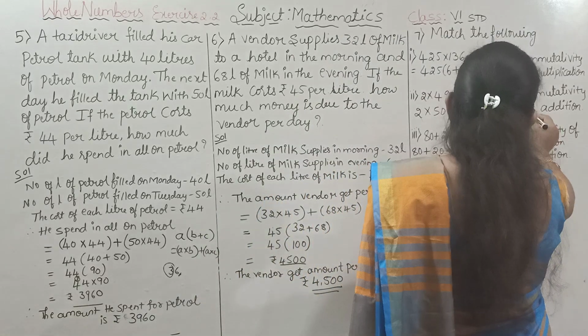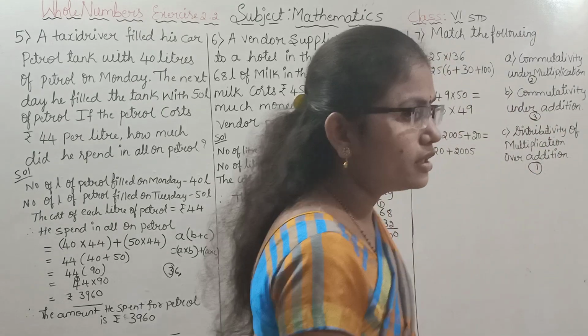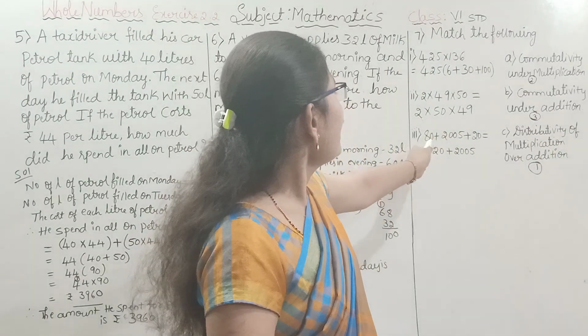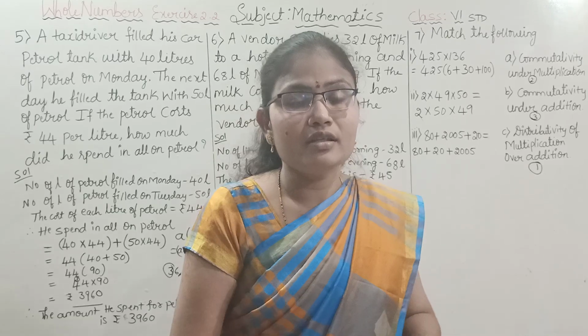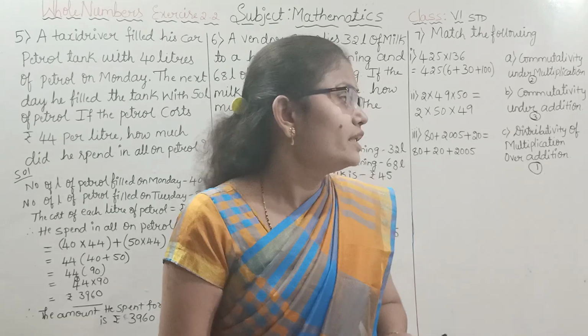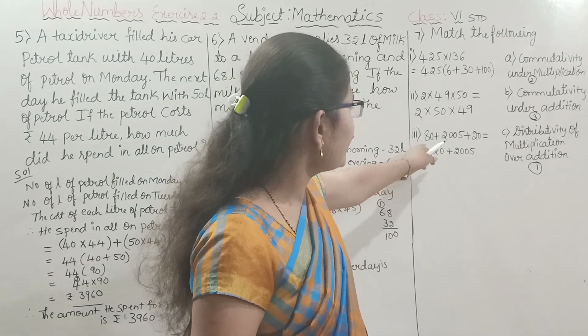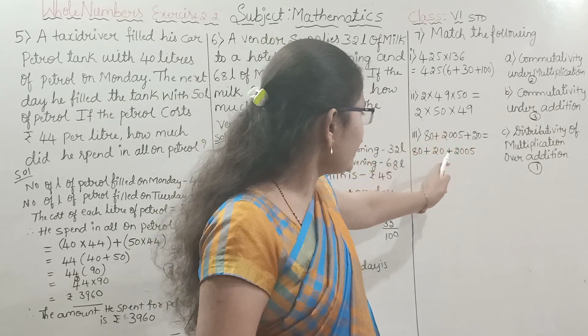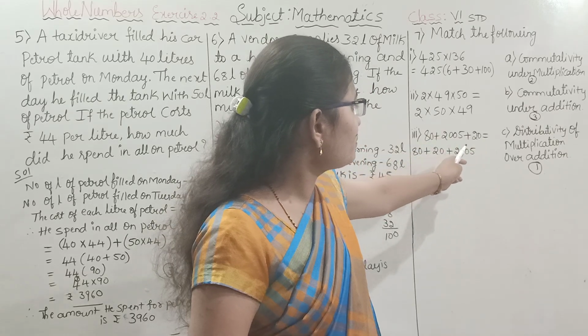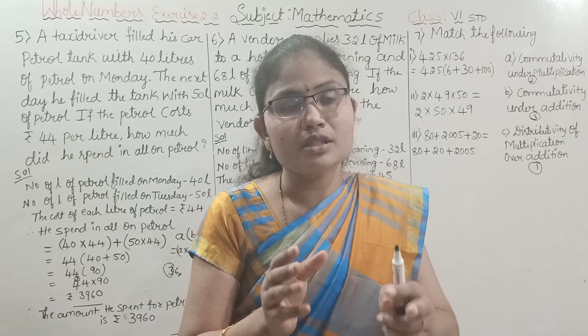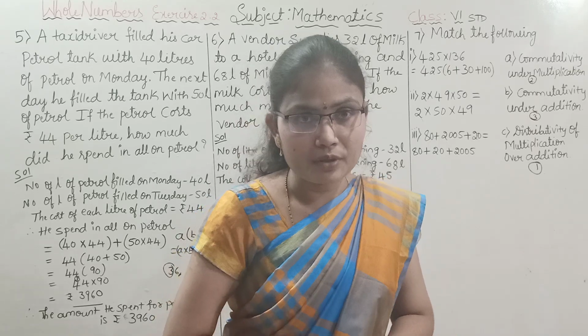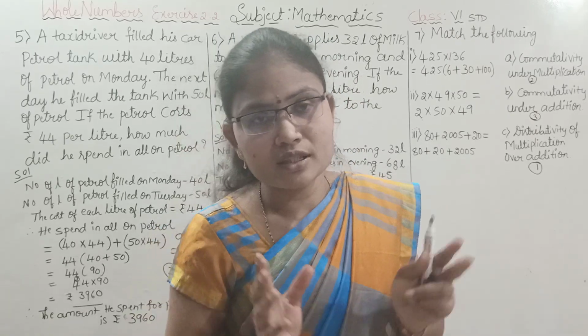Commutativity under addition. Here you can observe the numbers we have taken. We can add the numbers in any order, then the sum will be equal. Then we can conclude that 80 plus 2005 plus 20 is equal to 80 plus 20 plus 2005 comes under the commutative property. I hope you understood this session, children.